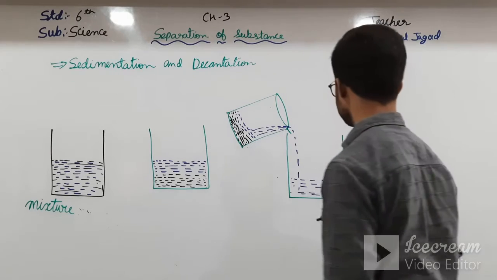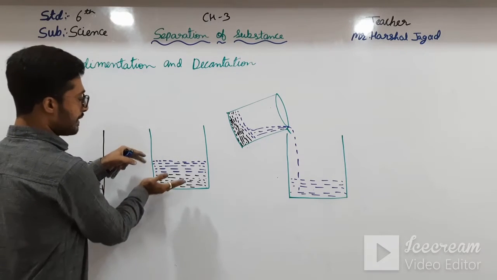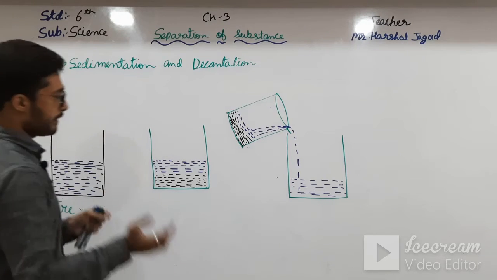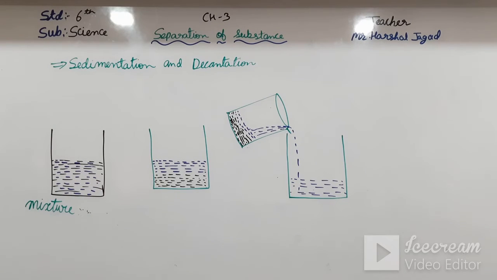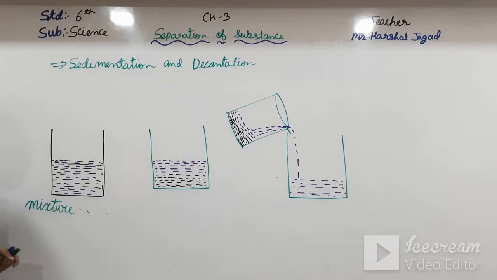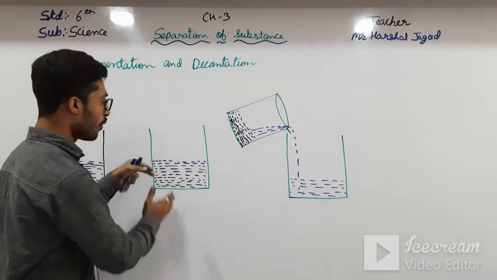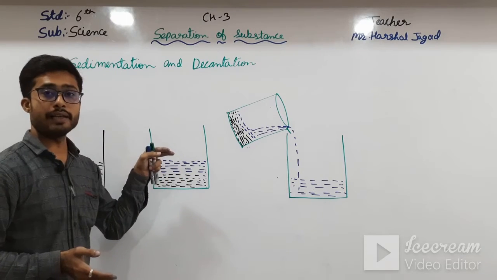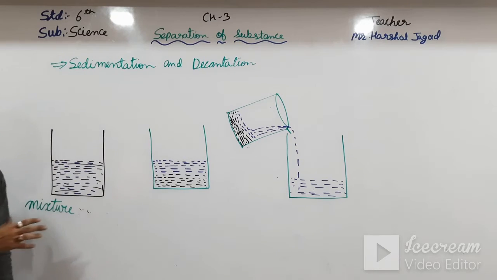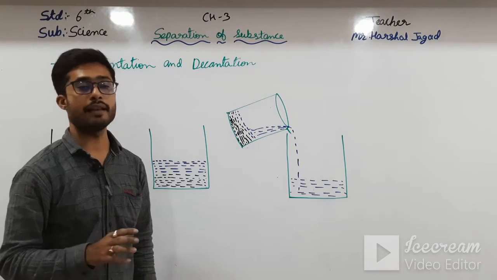Okay students, this is poured into another beaker when it is sedimented. Okay students, first of all let us see from the first. Here a mixture is given. We have to separate it. Then how will we separate it? First of all, stir it well, and then keep it undisturbed for 5 to 10 minutes. Then the liquid and the insoluble solid in the mixture will be separated out if we do not disturb it for 5 to 10 minutes.